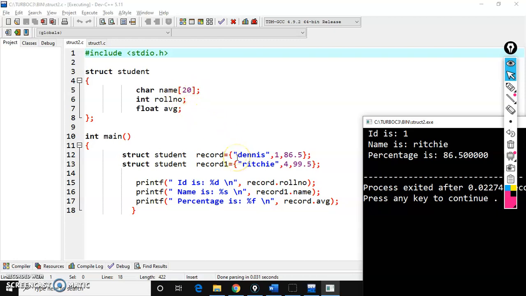To overcome this, they have introduced a concept called classes and objects in C++. As there is a lack of security in structures in C language, to overcome that, they have introduced classes and objects. By using classes and objects, we can provide security for the members.